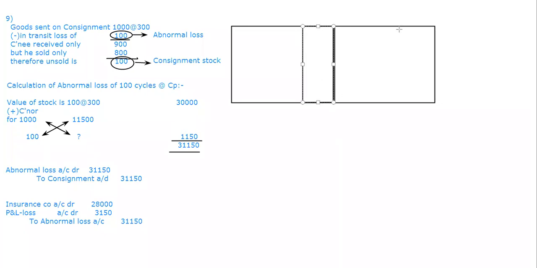And abnormal loss account is always going to get tallied. Remember, always it is going to get tallied, so need not worry about it.